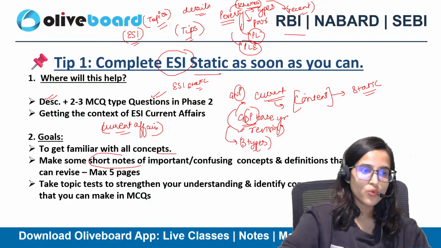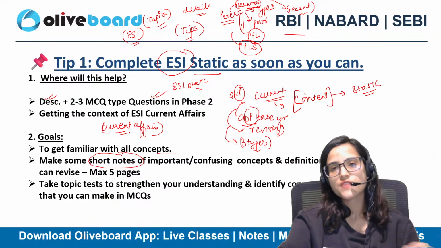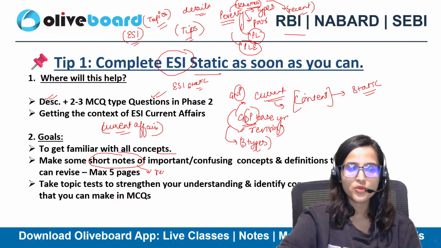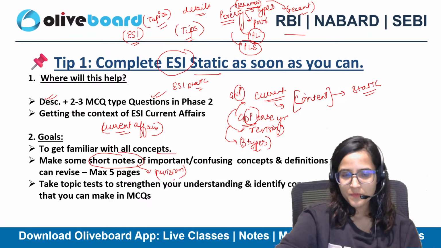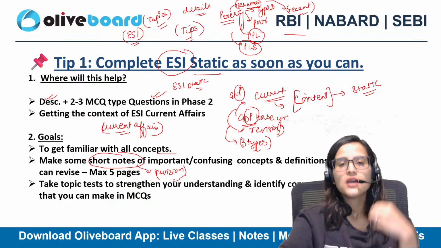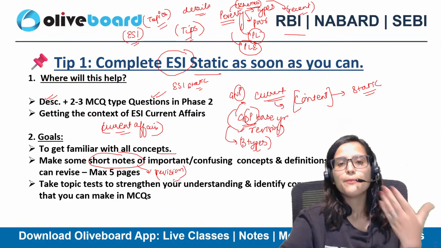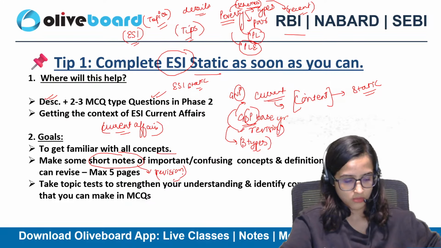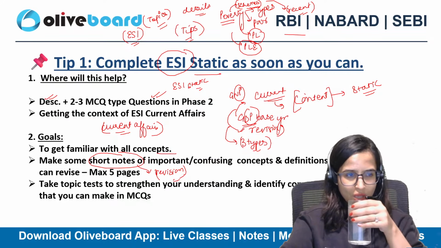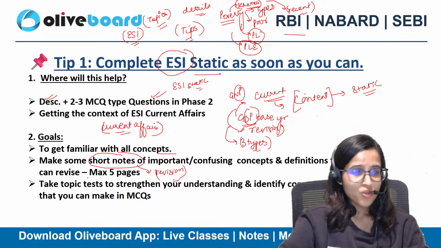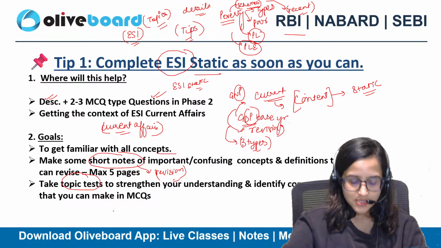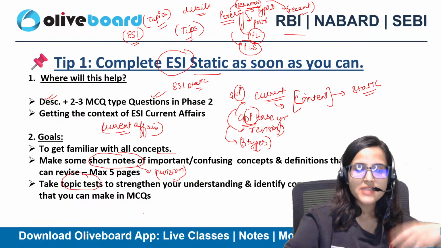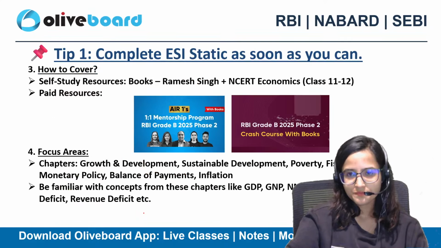You have to make short notes. Making your own short notes is very important because these short notes will help you in your revision part. So if there's any confusing topic, any confusing concept, any important topic, make some short notes and revise it time and again. Topic tests are very important. Take topic tests so that you can understand and identify your common mistakes.